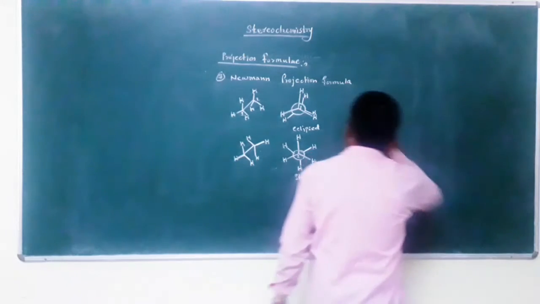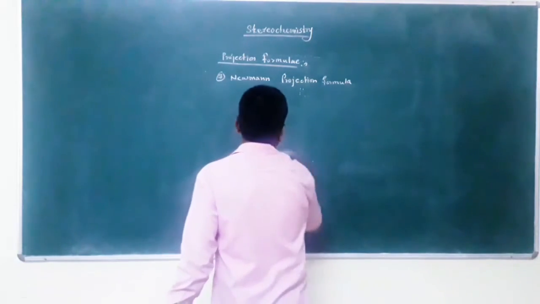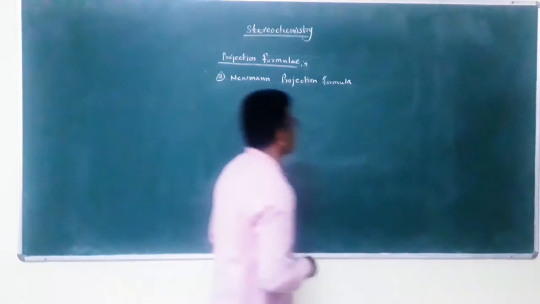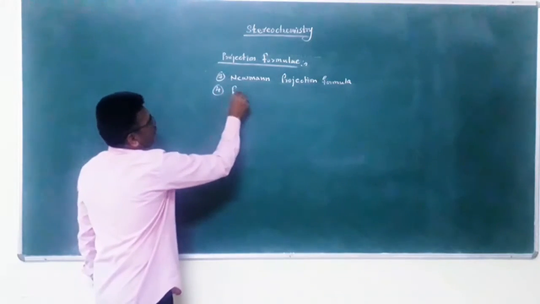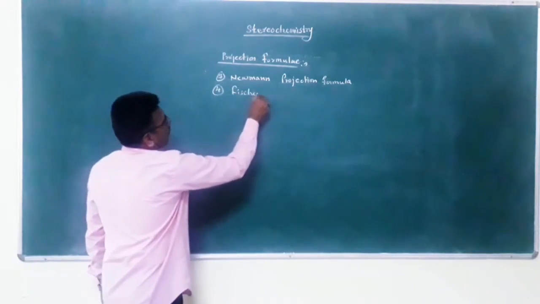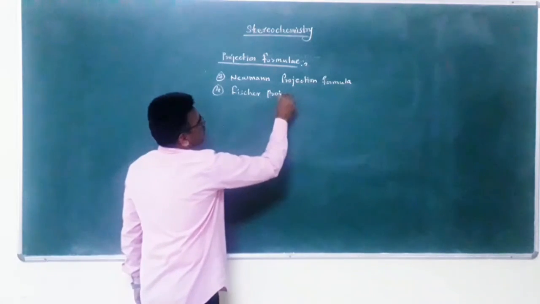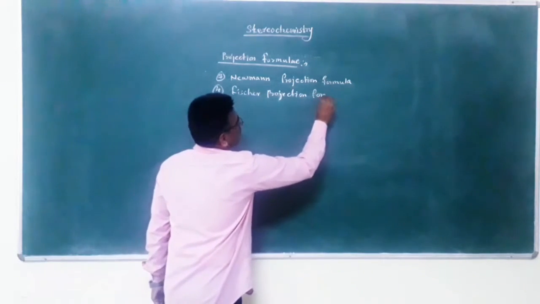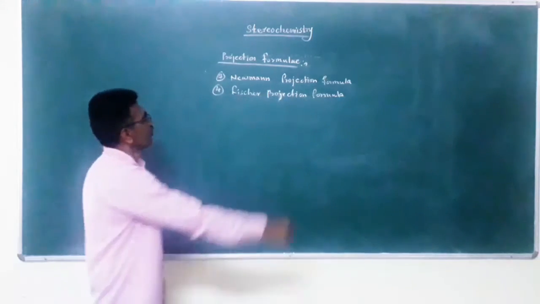Next is the Fischer projection formula. Fischer projection formula.